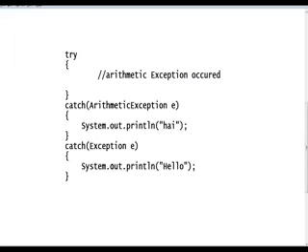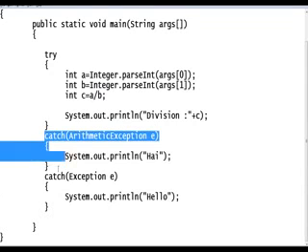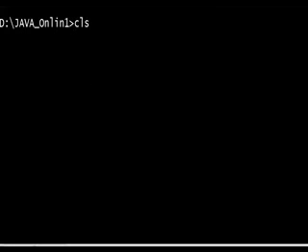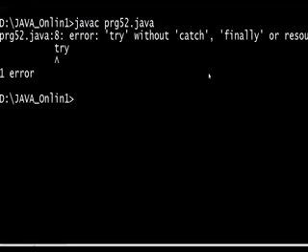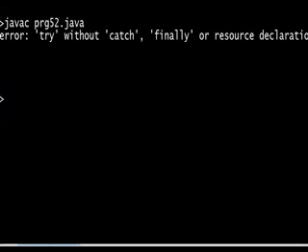Write this. The next one is some notes. Completed, right? In this try, an arithmetic exception occurred. Now can I write only a try block without catch? Is it possible? Now I want to write only a try block. See guys, now I have written the try block. In this program only try I have written. Can I catch the exception? See once. Now it is showing try without catch. Catch is mandatory. Now I will write finally also. It is showing here try without catch, finally, or resource declarations.